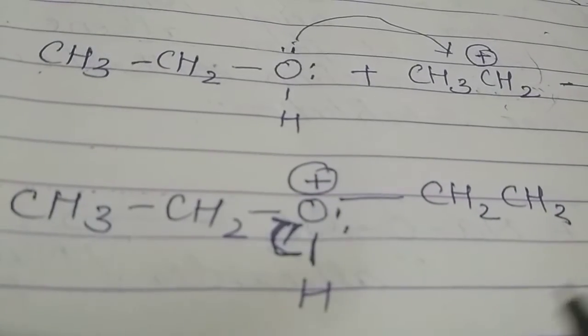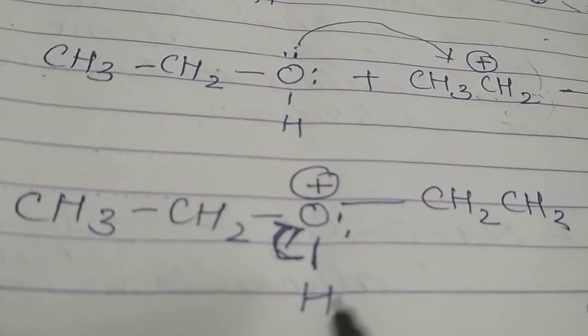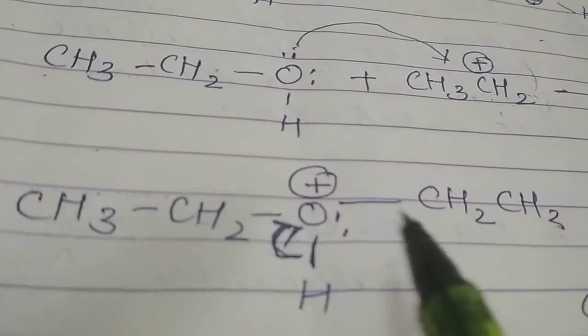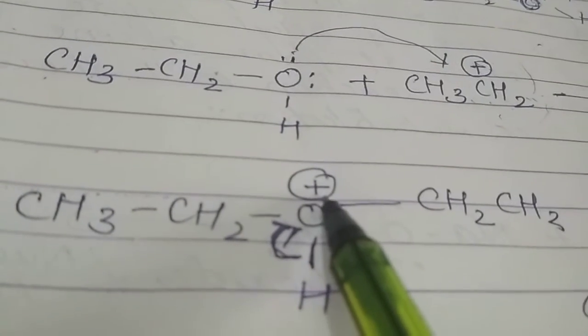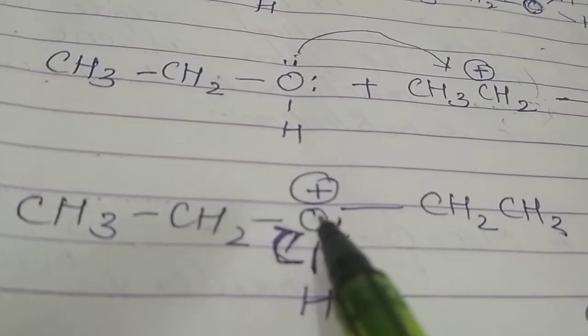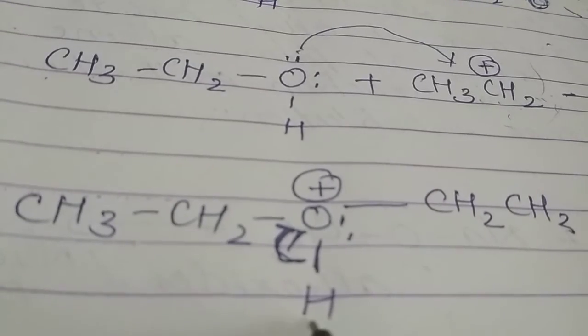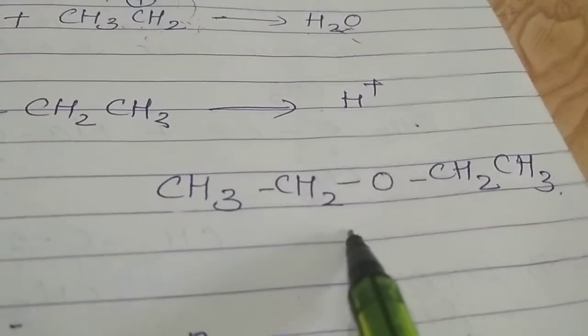So this compound having ether with a hydrogen attached to the oxygen is highly unstable. So in order to stabilize, this positive charge has to be stabilized. So it takes electron from this bond which is present between oxygen and hydrogen. As it takes, it releases its H plus ion and the final product ether is obtained.